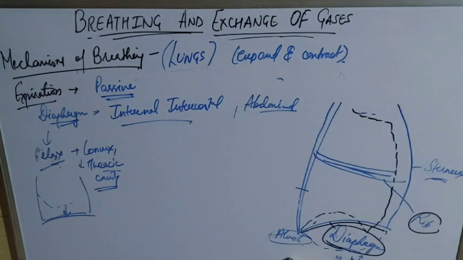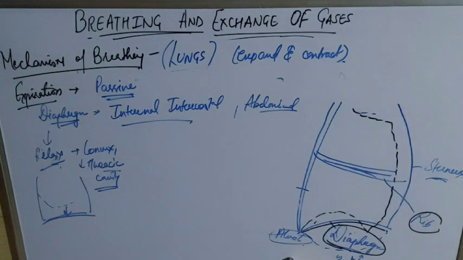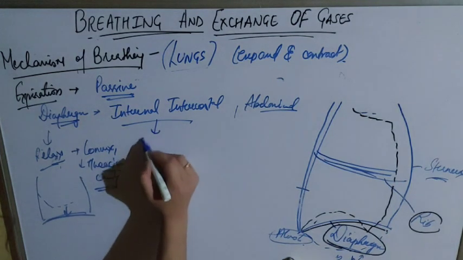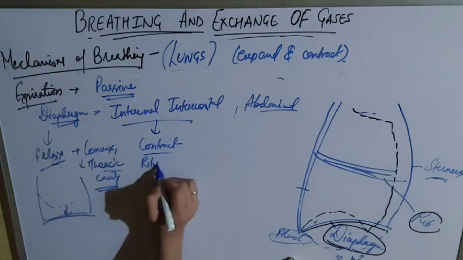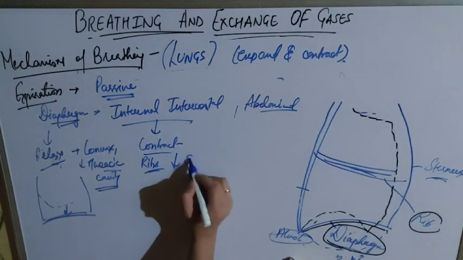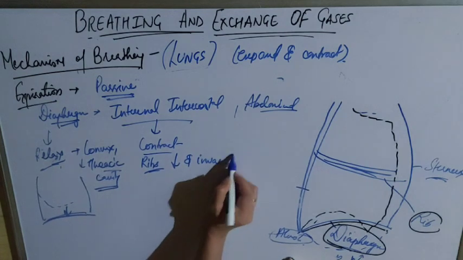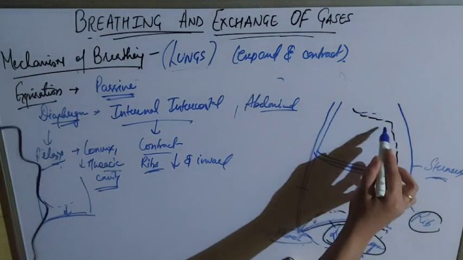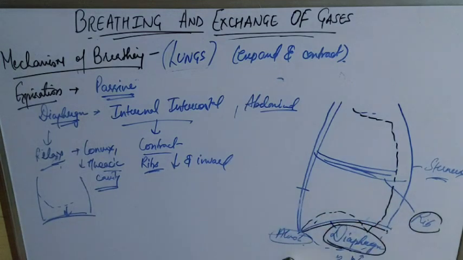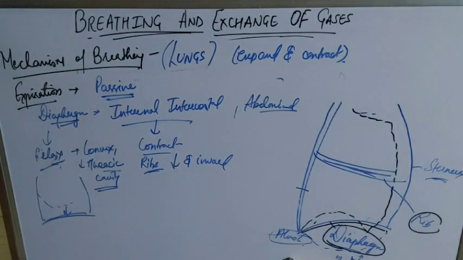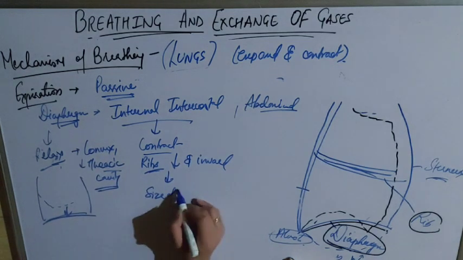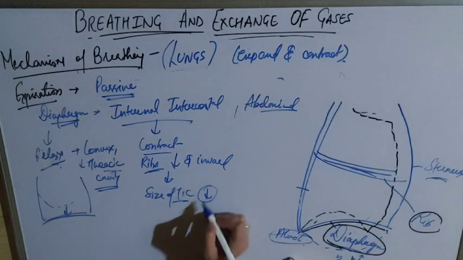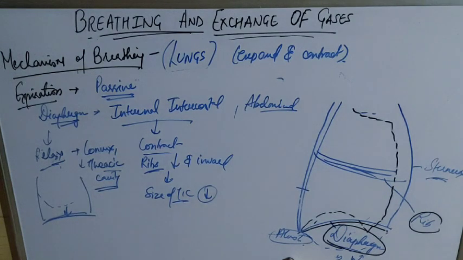Next is the internal intercostal muscle. These muscles contract so that they pull the ribs downward and inward. Here in this case, it is pulling these ribs downward and inward so that the size of the thoracic cavity can be decreased. In inspiration it was expanding.